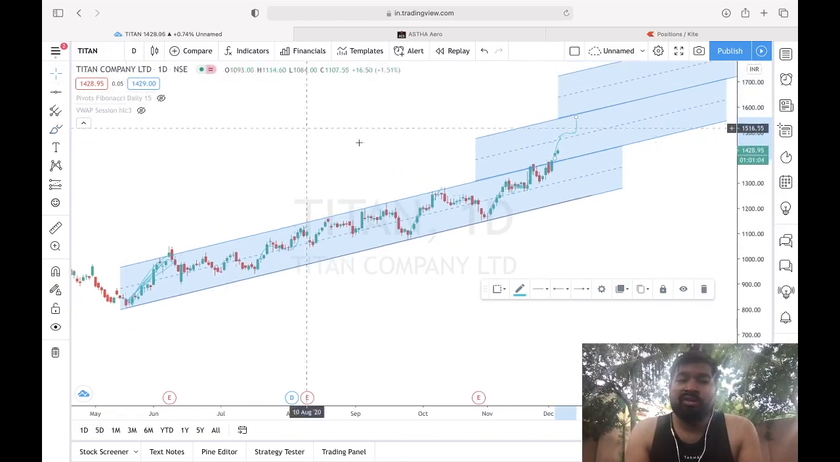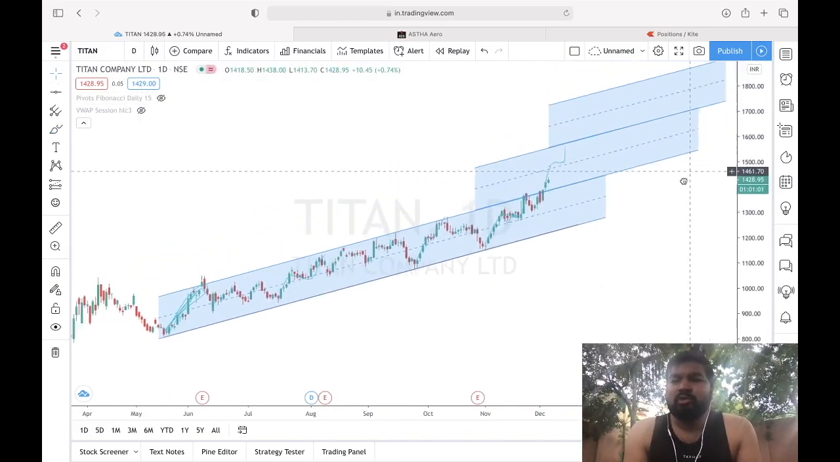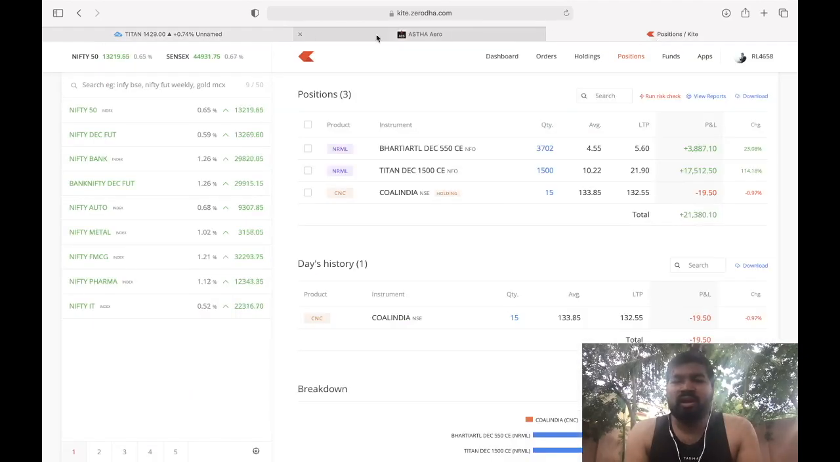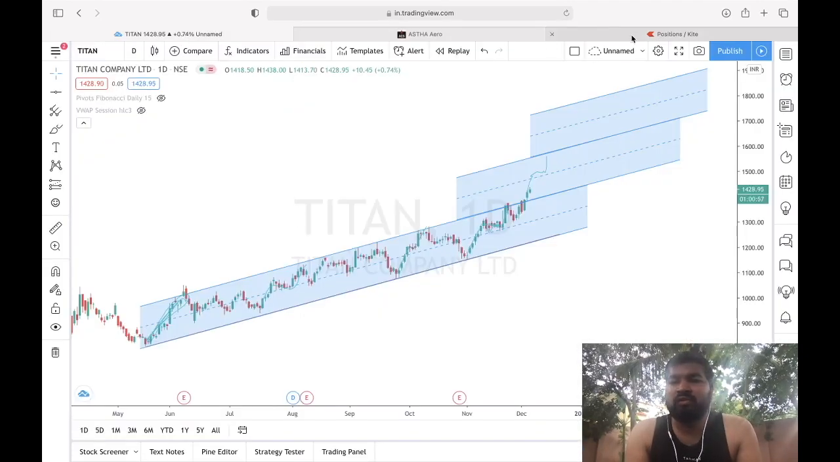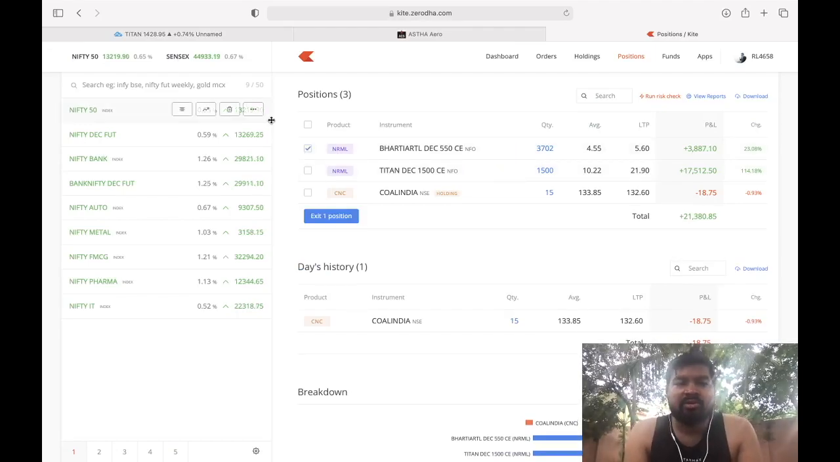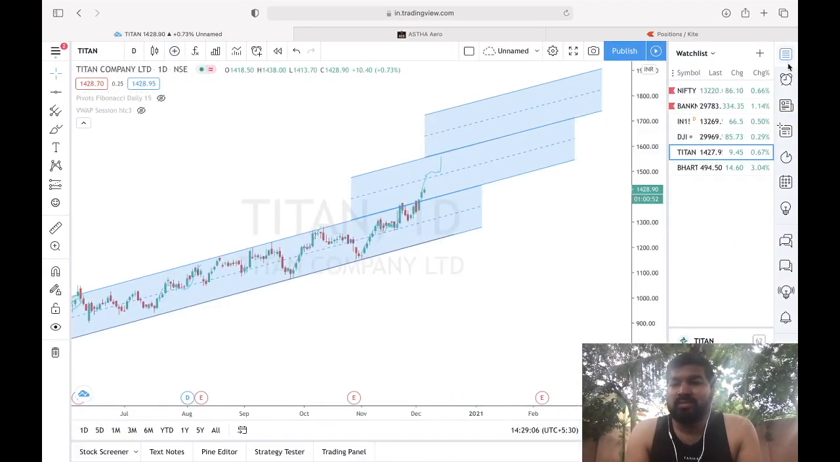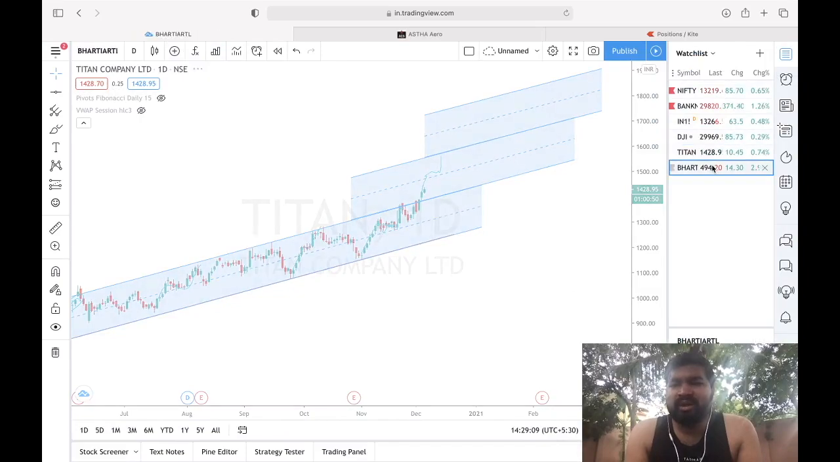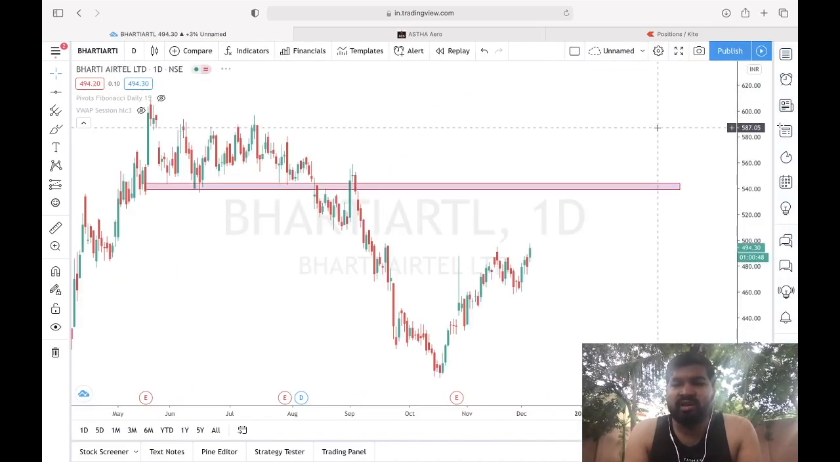Mostly I won't be booking loss in Titan, according to me. So that was about Titan. And then my another trade was Bharti Airtel. Another positional trade is Bharti Airtel. Bharti Airtel is now trading at around 494.